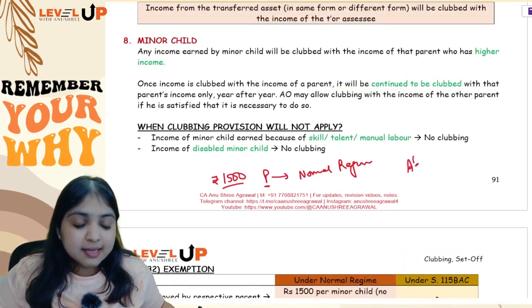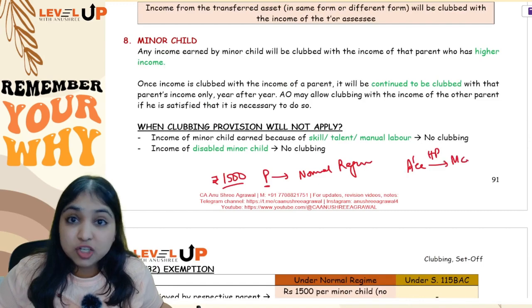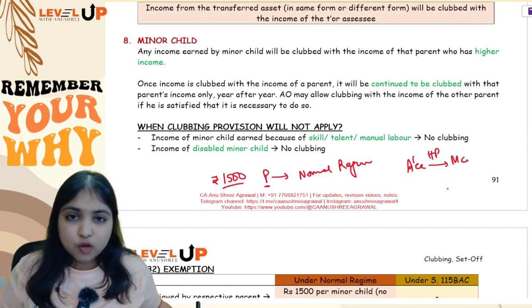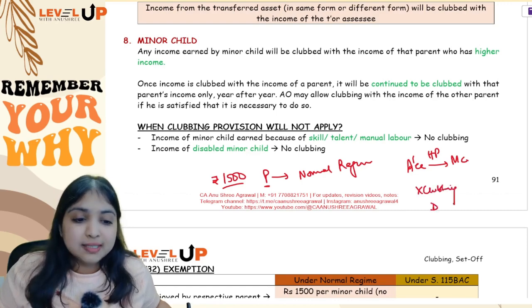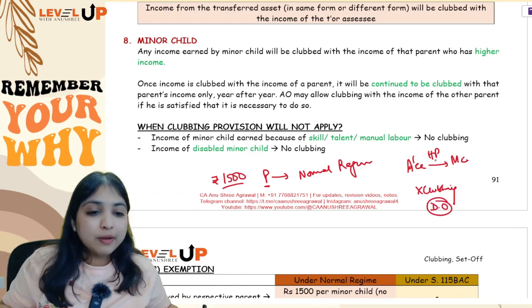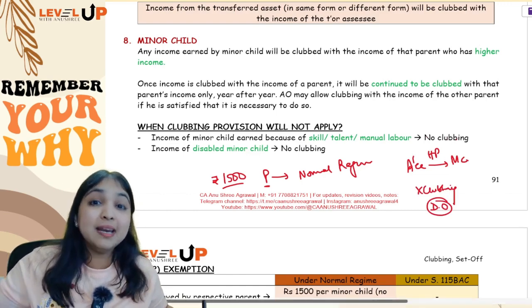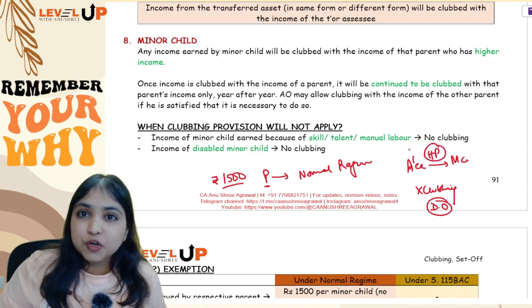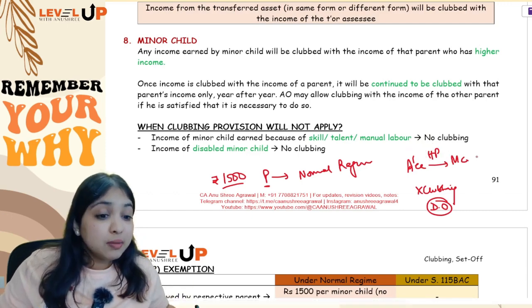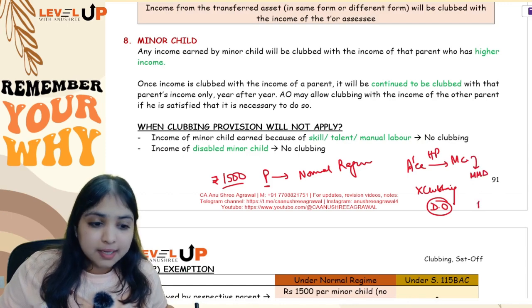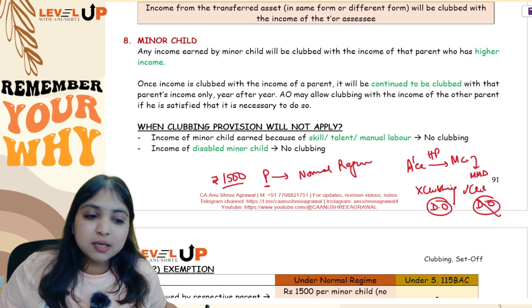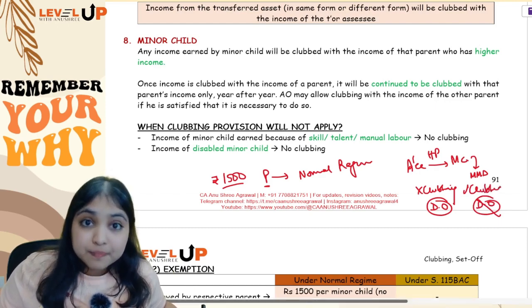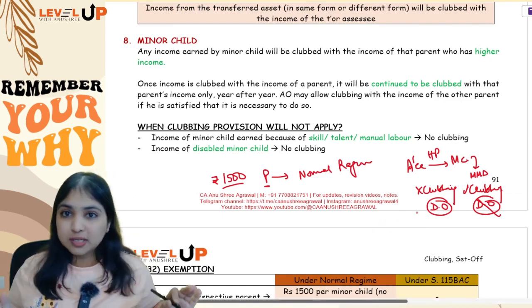What if the assessee is transferring a house property to minor child for no consideration or for inadequate consideration? Then in that case the clubbing provision will not apply. Why? Because instead the deemed owner concept will apply. But however, what if the assessee is transferring to a minor married daughter a house property for no consideration or inadequate consideration? If the minor child is a minor married daughter, then deemed owner concept will not apply. If deemed owner concept does not apply, then automatically, of course, the clubbing concept will apply. And also remember, you will get the 1500 exemption only under the clubbing concept and not under the deemed owner concept. Okay.